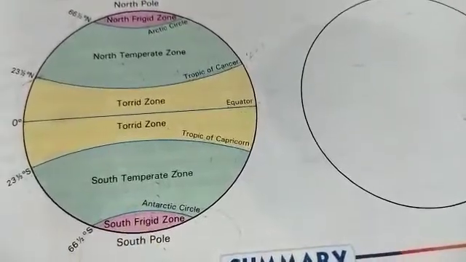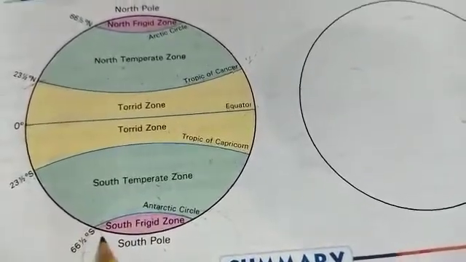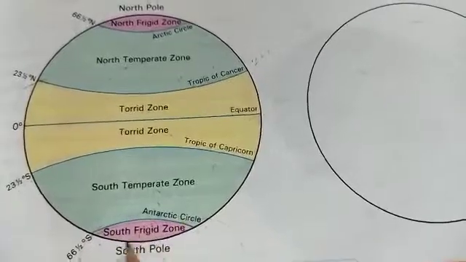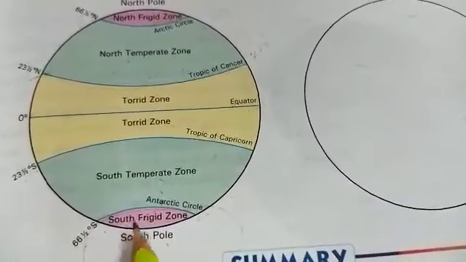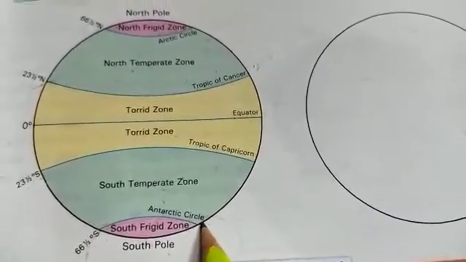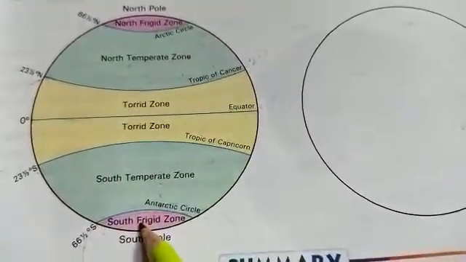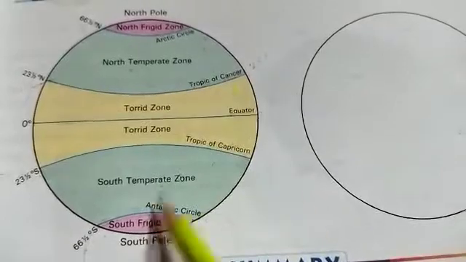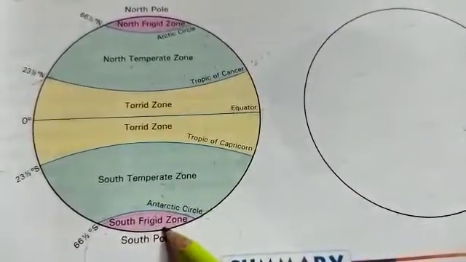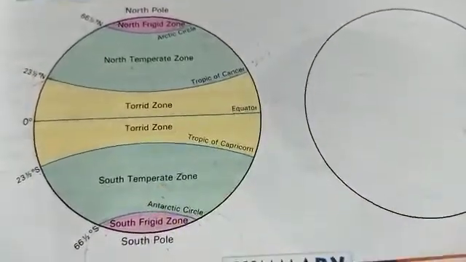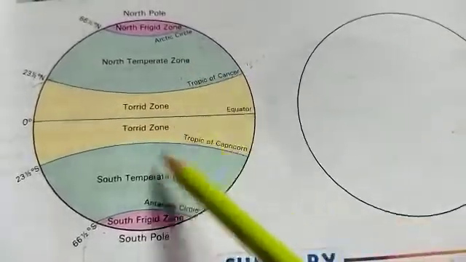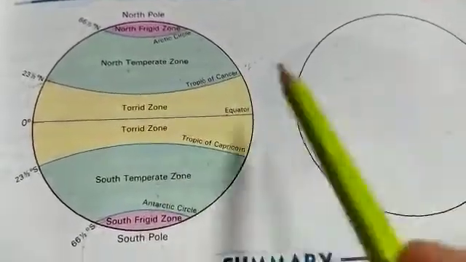Its degree is also 66 and a half degree south. In the chapter, I have already explained these important latitudes, but in today's activity you will do these important parallels or latitudes.